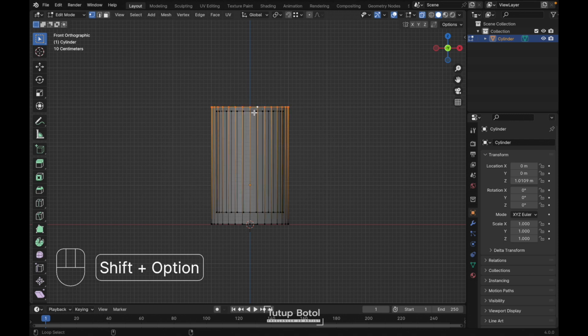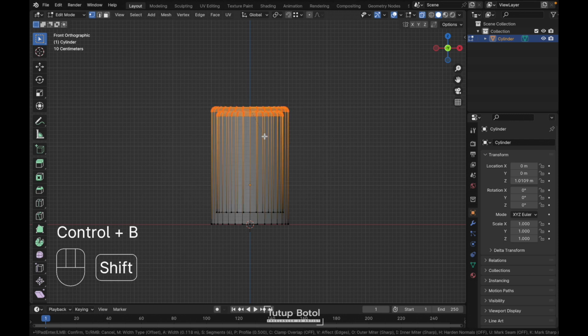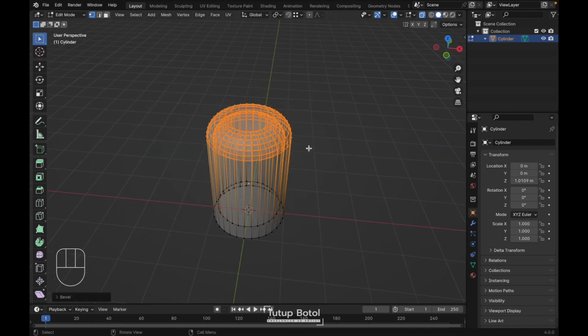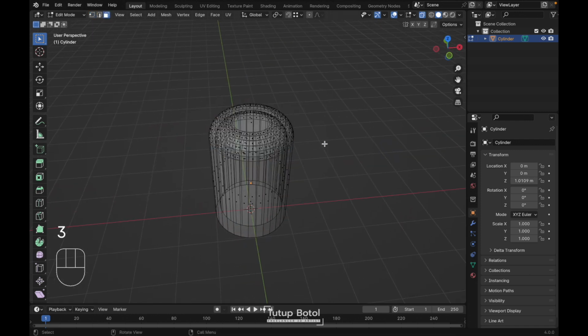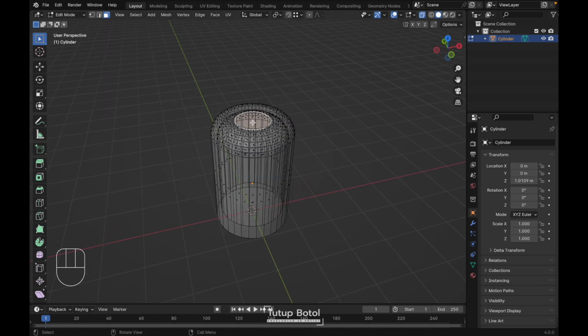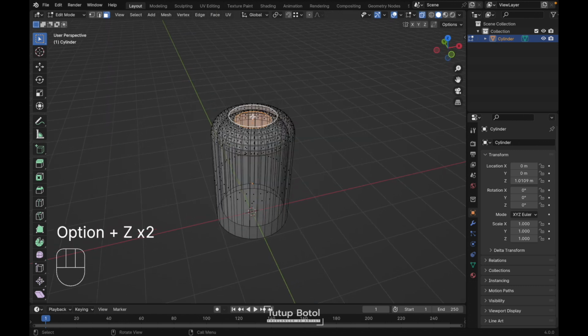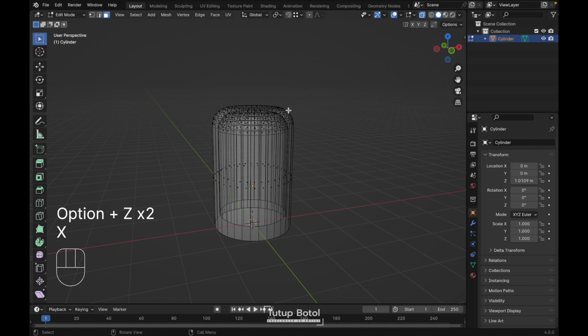Select this edge and this edge. Press Ctrl B, bevel it. Just bevel it like this. And press 3 on your keyboard, change it to the face mode. You need to select this face and this face. Press X, delete the face. Press 2 on your keyboard, change it to the edge mode.